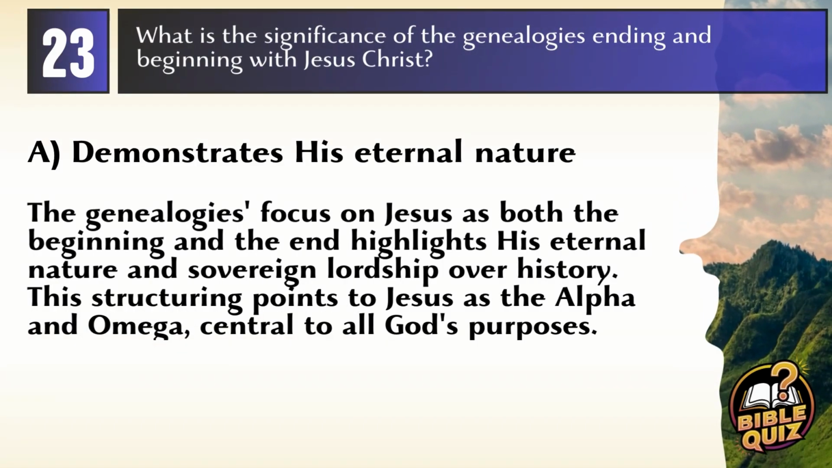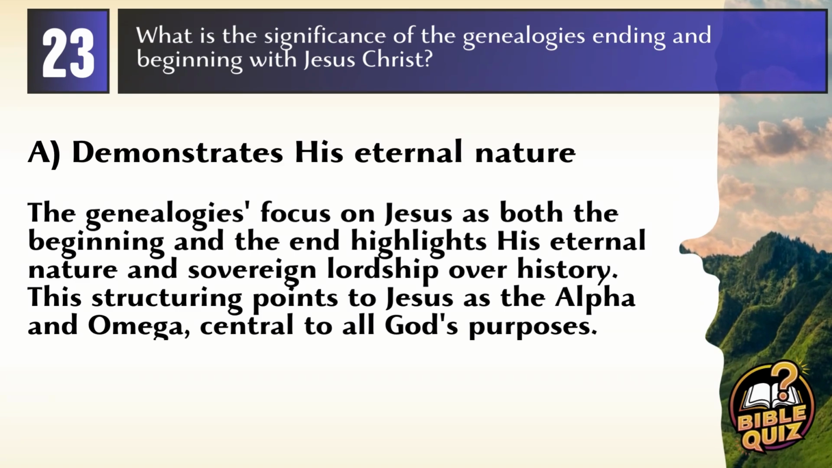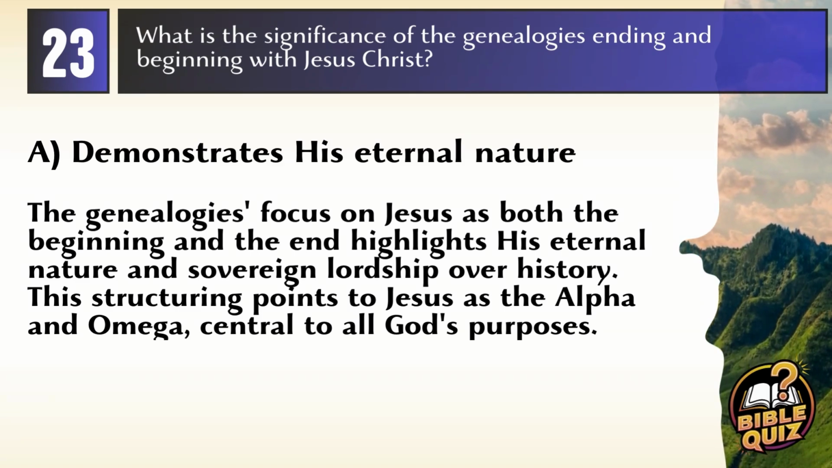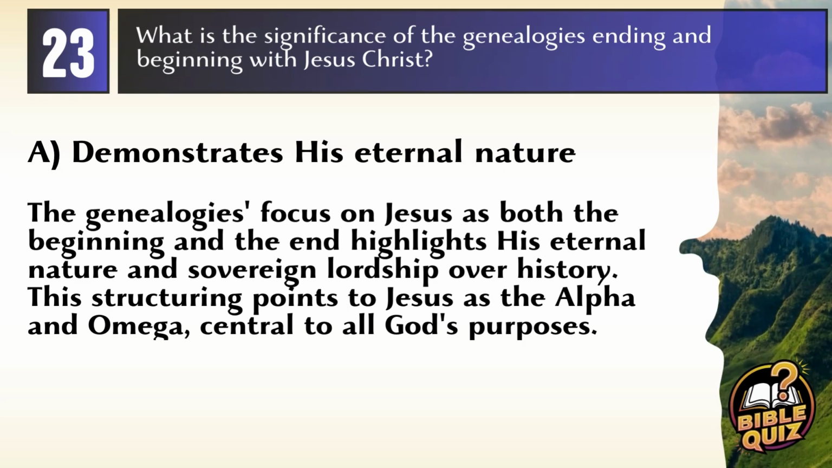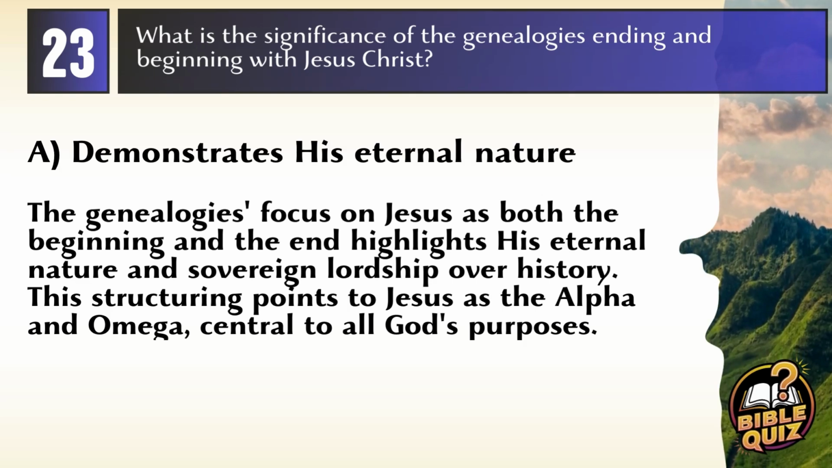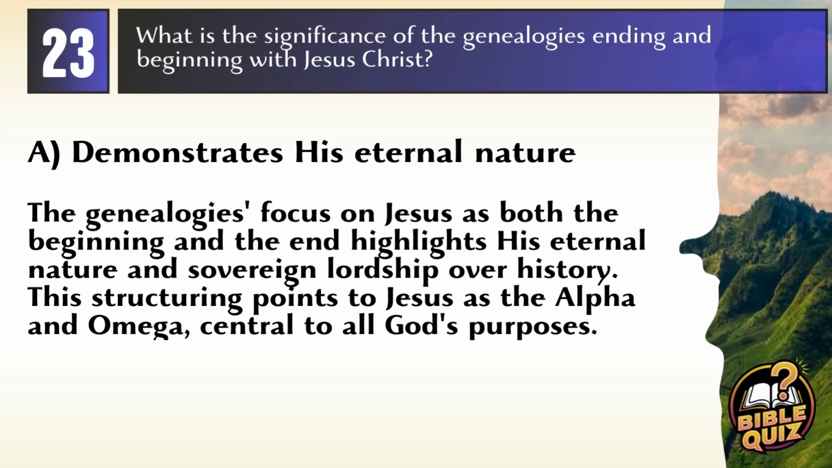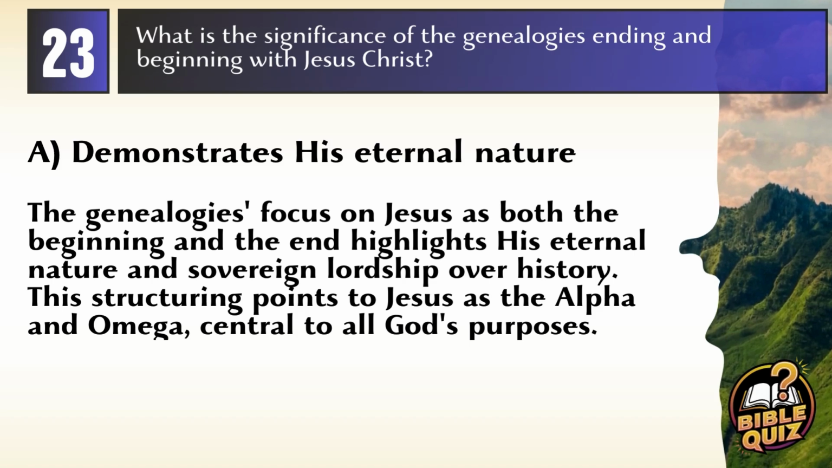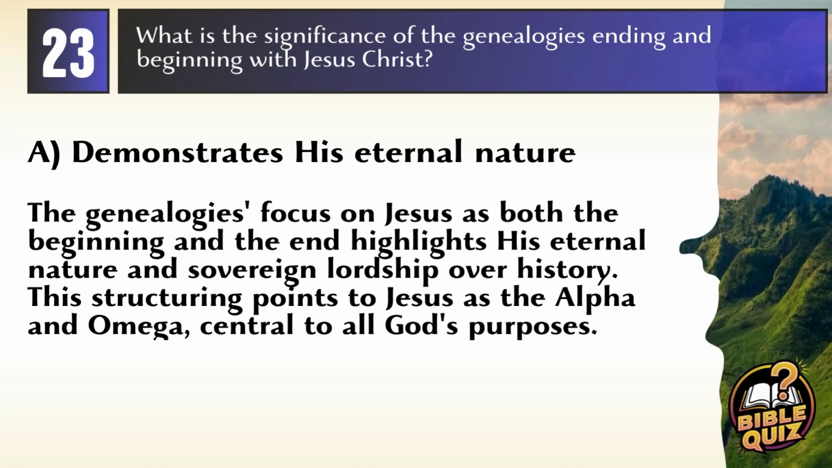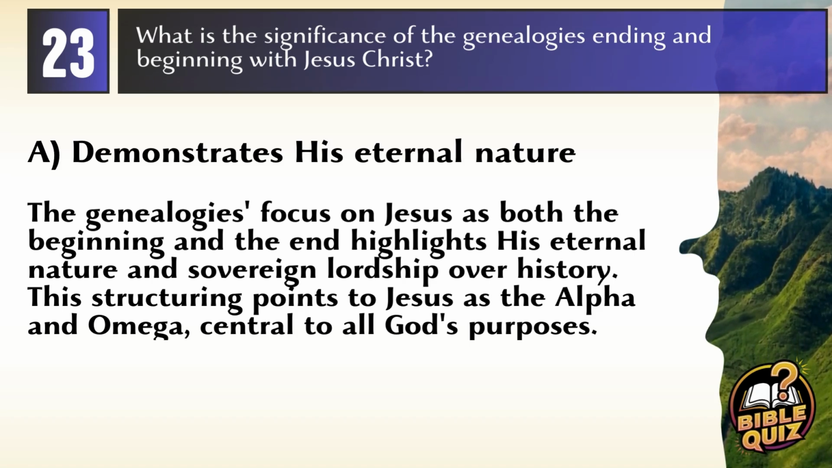Answer. A. Demonstrates his eternal nature. Explanation. The genealogies focus on Jesus as both the beginning and the end, highlighting his eternal nature and sovereign lordship over history. This structuring points to Jesus as the Alpha and Omega, central to all God's purposes.